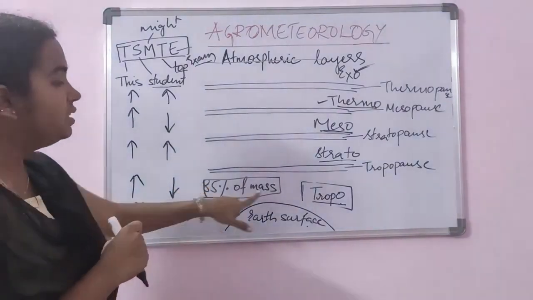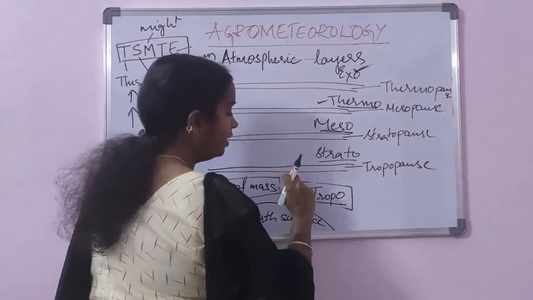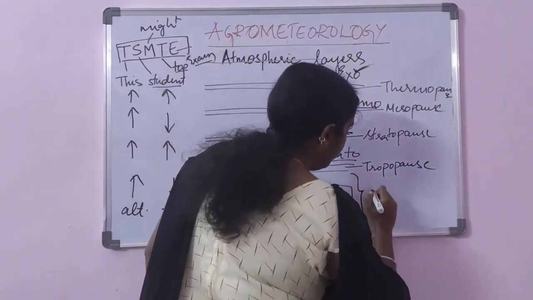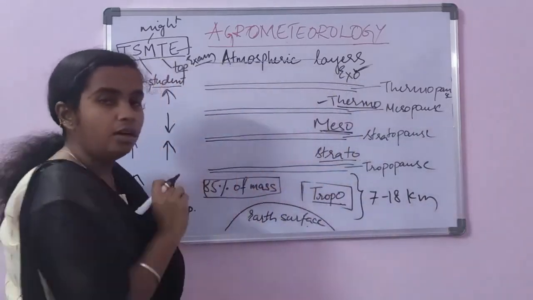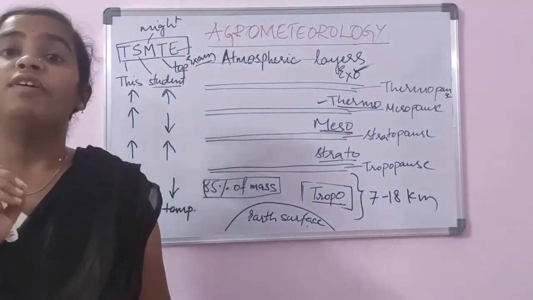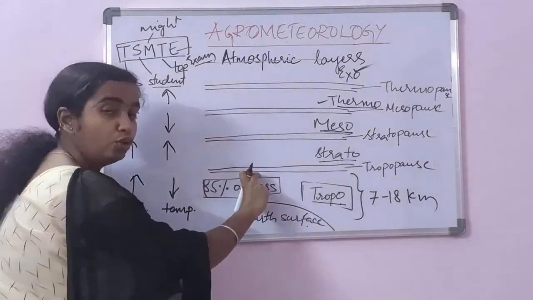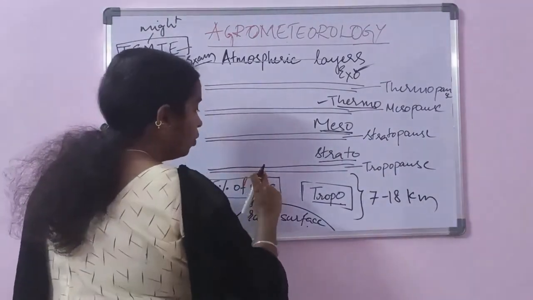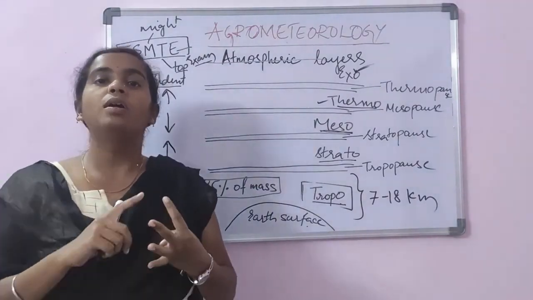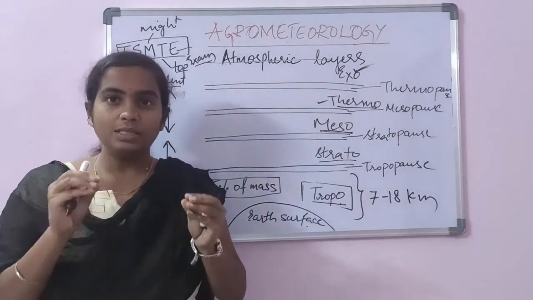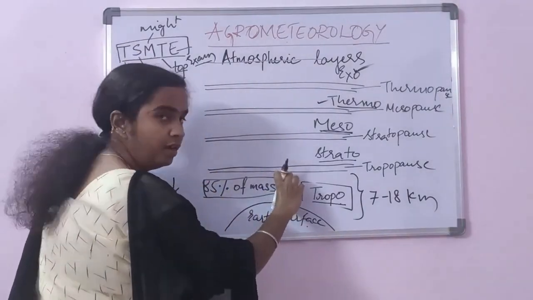So now let us discuss troposphere. You know that this is the first layer. This extends from 7 to 18 kilometers above the Earth's surface, and 85% of the mass of the atmosphere is present in the troposphere. Also all the weather phenomena like clouds, fog, mist and dust particles are present in the troposphere itself.